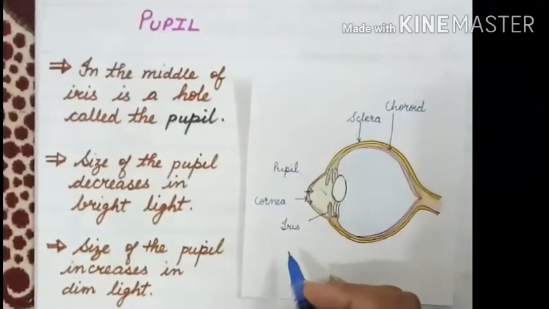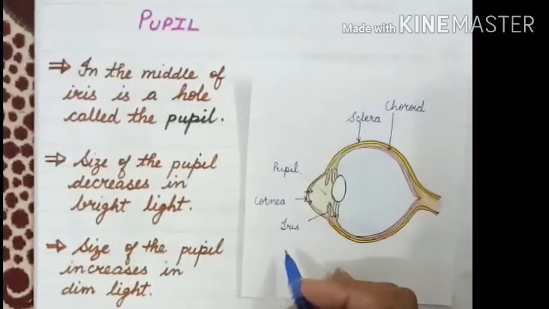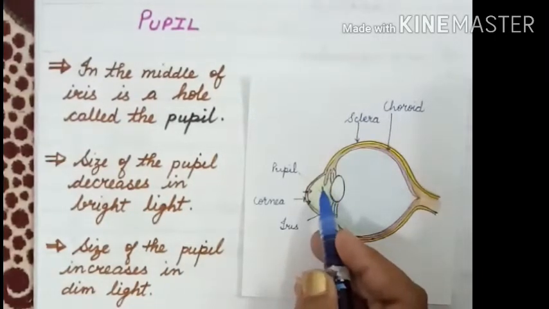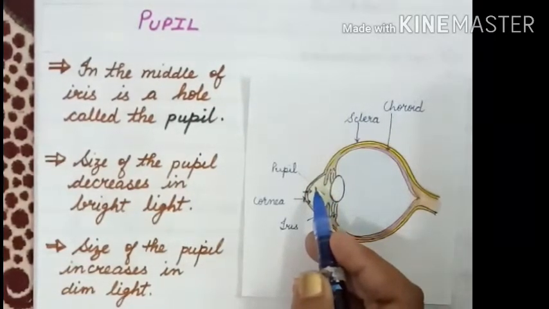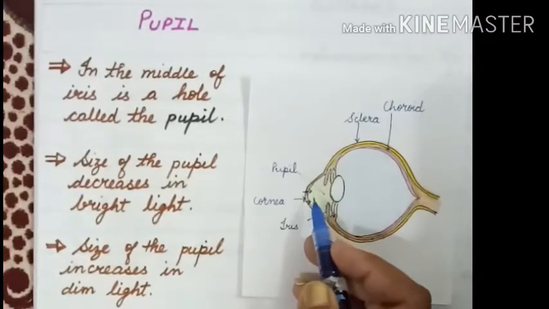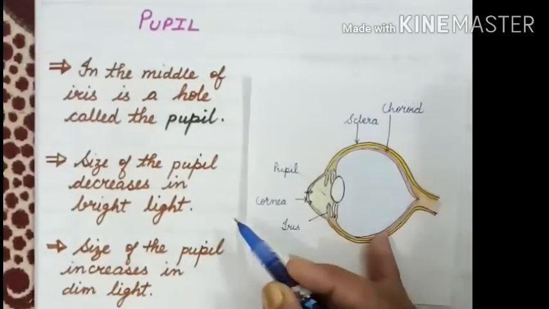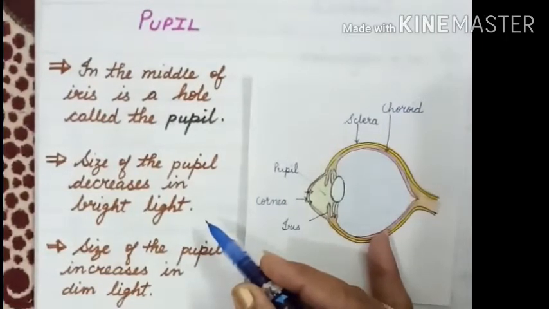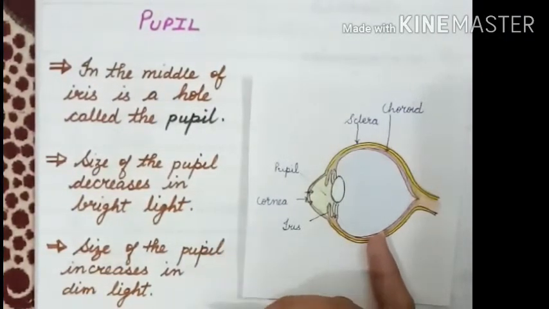As I told you, the iris adjusts the amount of light entering the eye by opening the pupil wider in the dim light and making it narrower in bright light. Means when there is bright light the pupil size decreases, and when there is dim light, in that case the pupil size increases.